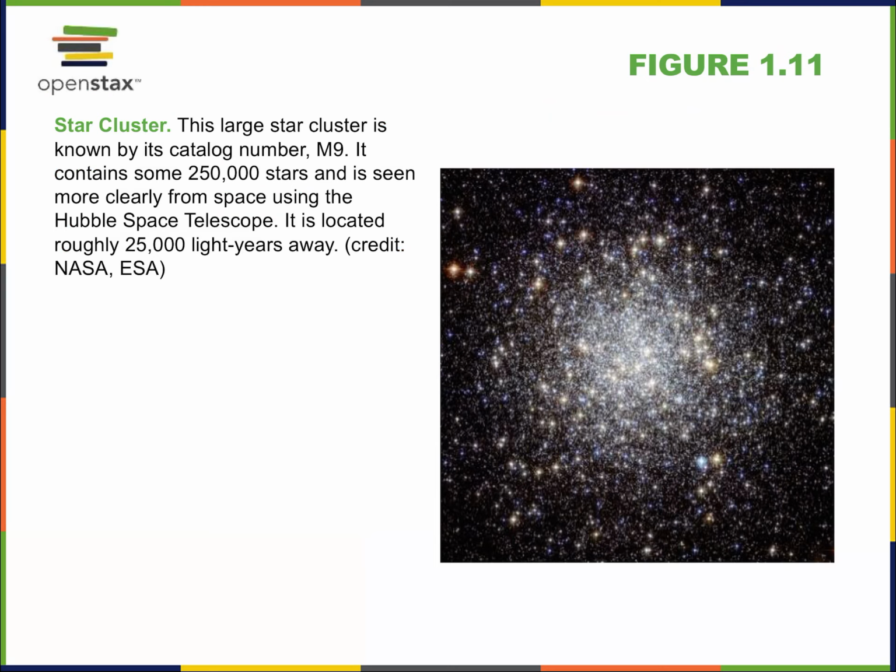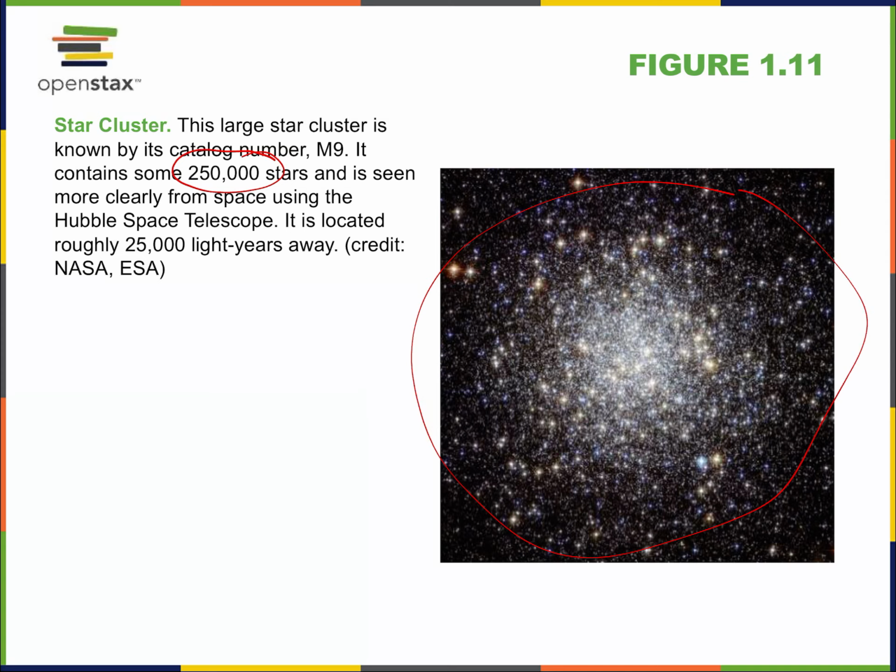Here we see a large star cluster that is known by a catalog number, M9. It contains about 250,000 stars. So that's a lot, right? But remember, there are billions of stars in the galaxy. So this may be a very large cluster of stars, and every one of those stars may have many, many planets. But that is just one tiny portion.